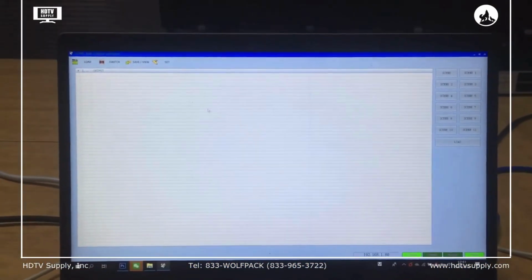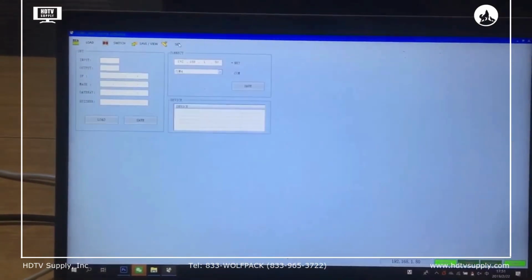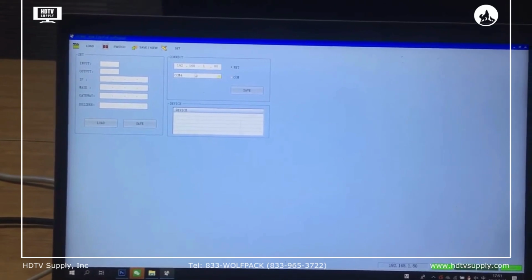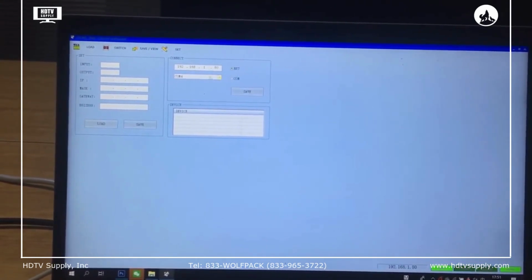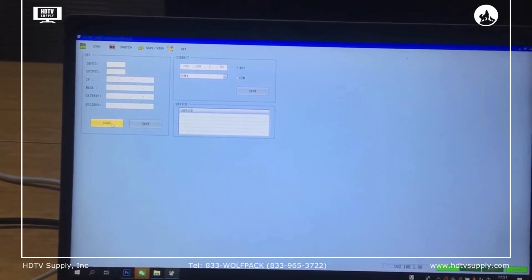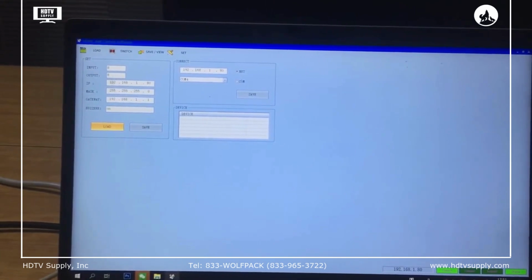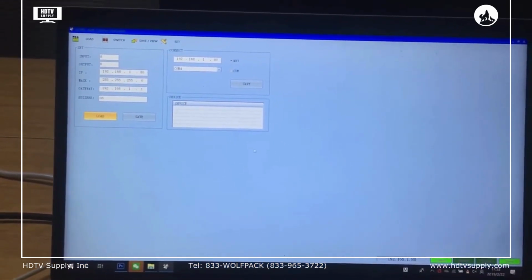Once we have the control software, we have a Set option here. We click Set, and we use the net. If we use RS232, we use the COM. We click Load here, so we can find this matrix switcher. It's 8 inputs, 8 outputs, and also shows the IP address information.